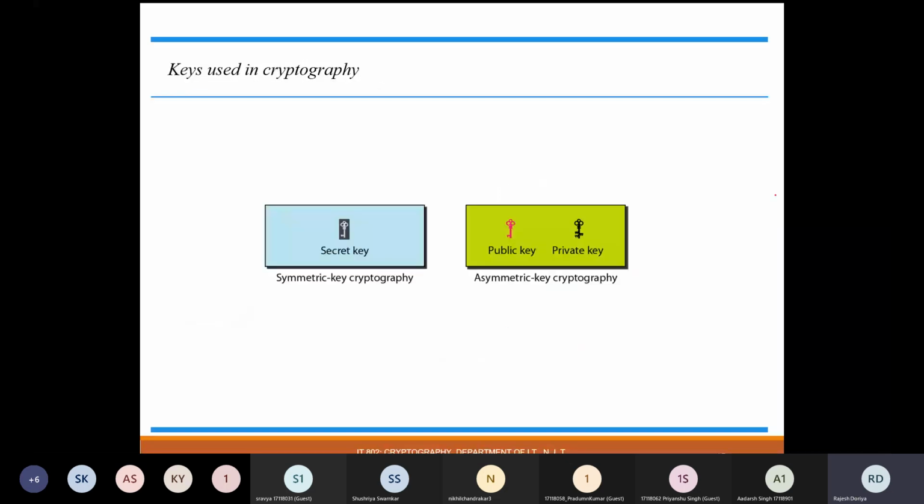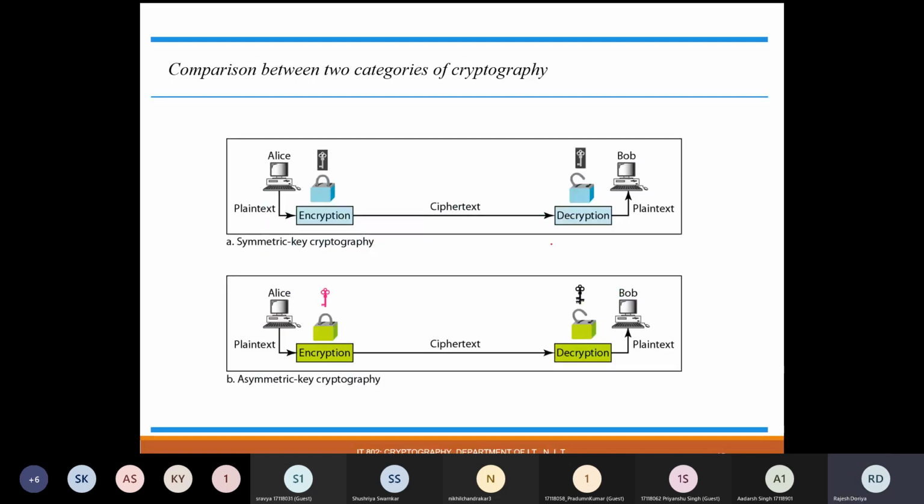So the difference between these two is that in case of symmetric cryptography, only one key is used, and in case of asymmetric cryptography techniques, a pair of keys is used. So you can say two different keys are being used. Again, this is how symmetric cryptography looks, and this is how it can be visualized in case of asymmetric key cryptography. You can see a different key is being used for encryption and decryption, while in case of symmetric key, the same key is being used.